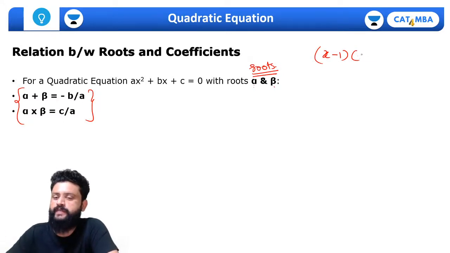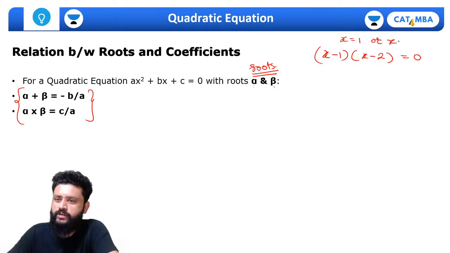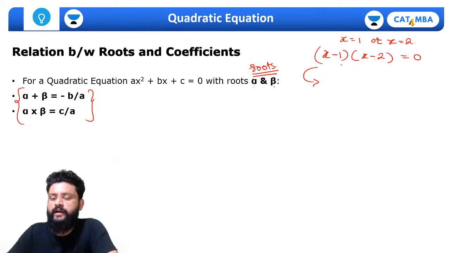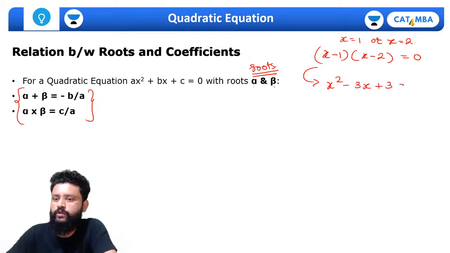If I multiply x minus 1 into x minus 2 equals to 0, so definitely the roots of the equation will be x equal to 1 or x equal to 2. या तो मैं यहाँ पे 1 रखूंगा तब ये 0 हो जाएगा, या तो मैं 2 रखूंगा तब 0 हो जाएगा, right? The same way, if we expand this, we'll frame the quadratic equation. This is exactly the reverse way you solve the quadratic equation. So this is x square minus x minus 2x, it will be minus 3x plus 3 equals to 0.